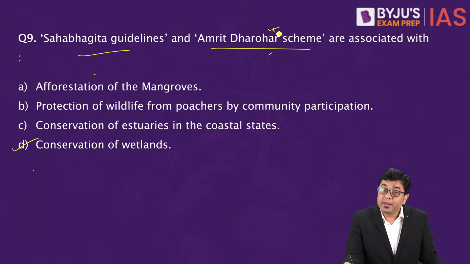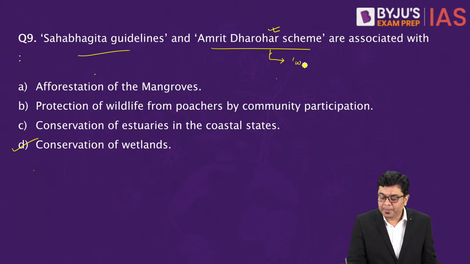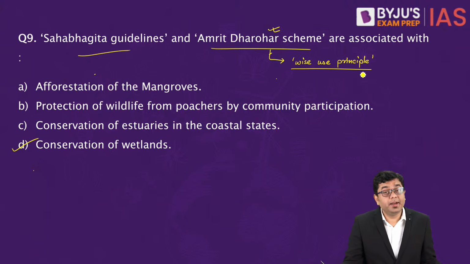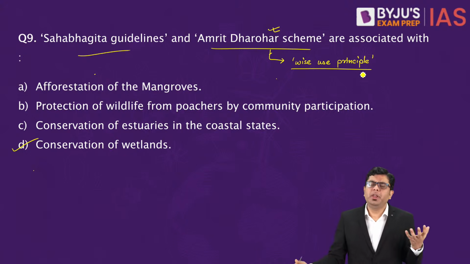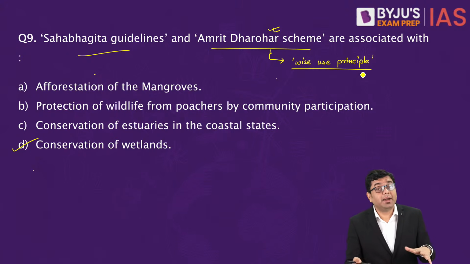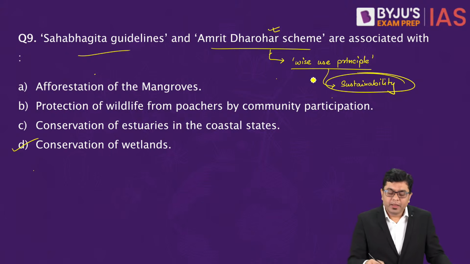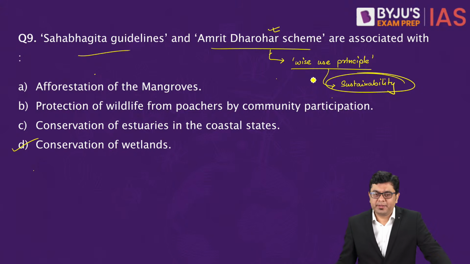And to deal with these wetlands, in order to improve the wise use principle, the wise use principle is always associated with the Ramsar sites or the wetlands in general, where you make utilization of the wetlands which are present, but use it sustainably. So this is about sustainability in general. Okay? So that is what these guidelines are for.